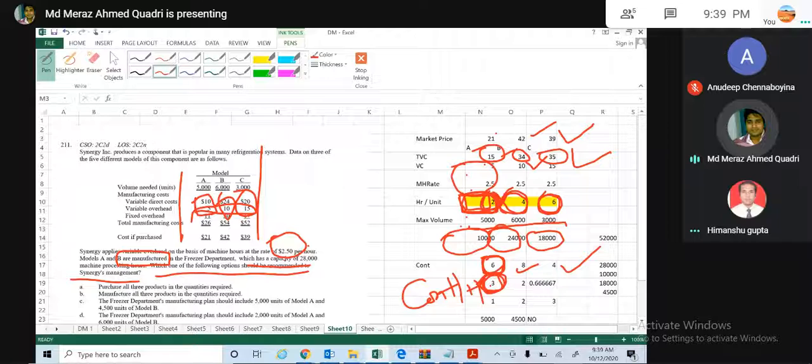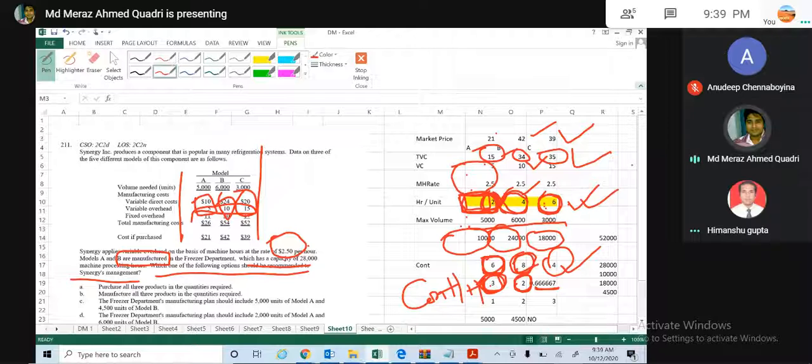Here I know 8 rupees of savings I make, but I have to work for 4 hours. So in an hour, actually I have the contribution of 2. Same way for the product C. I have a contribution of 4, but for that I have to work for 6 hours. So per hour actually I have a contribution of 0.67.